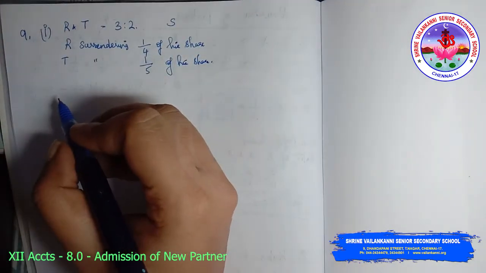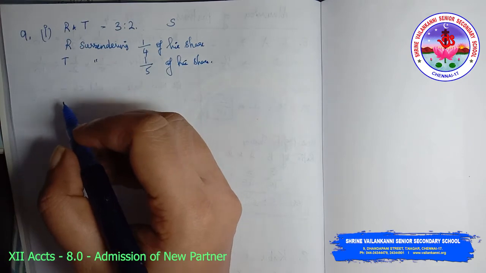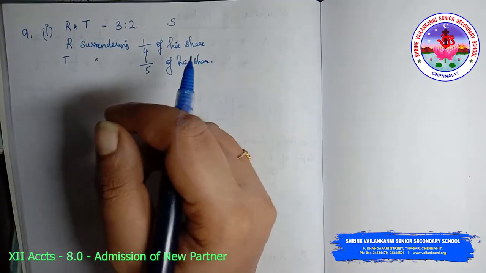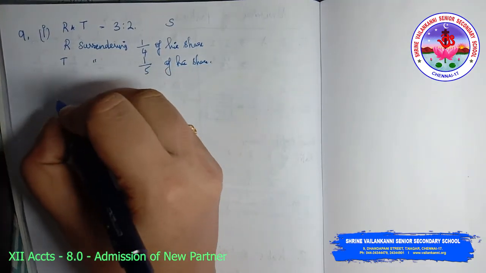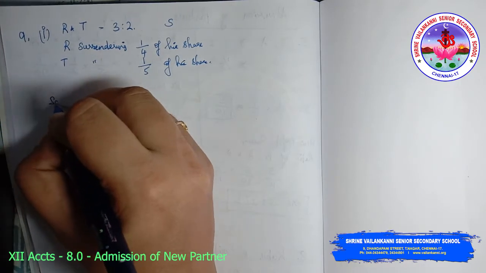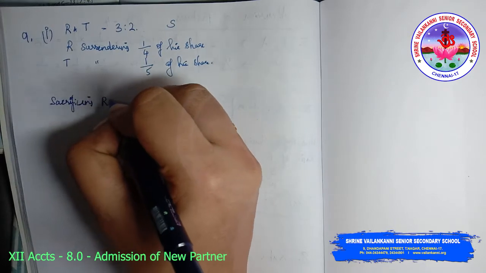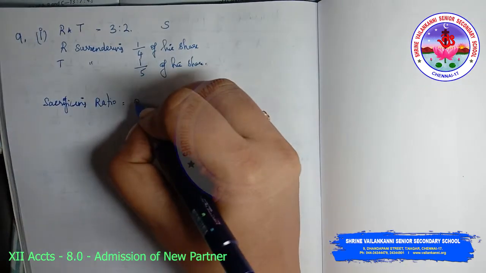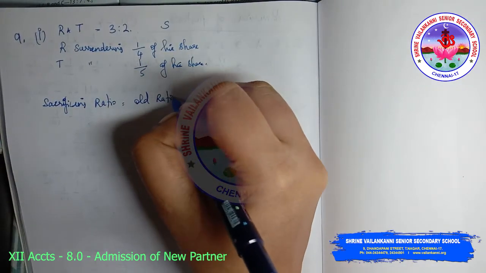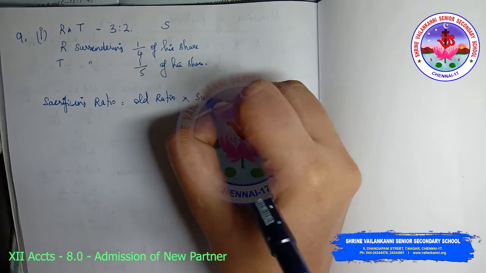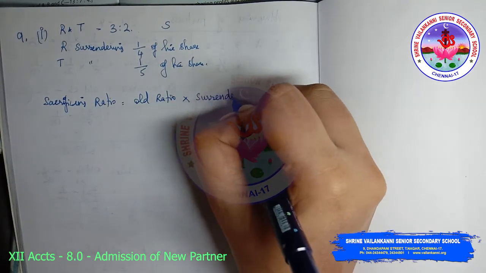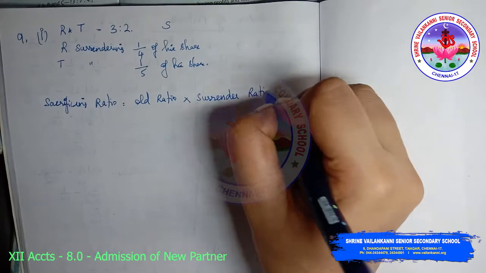If it is "of", you need to multiply. So sacrificing ratio is equal to old ratio into surrender ratio.